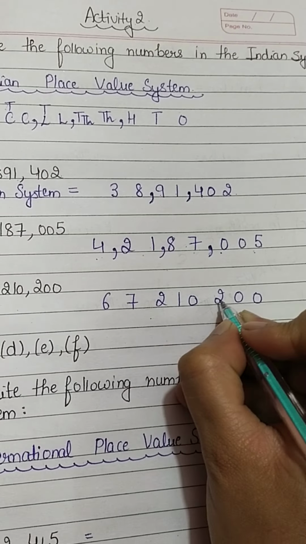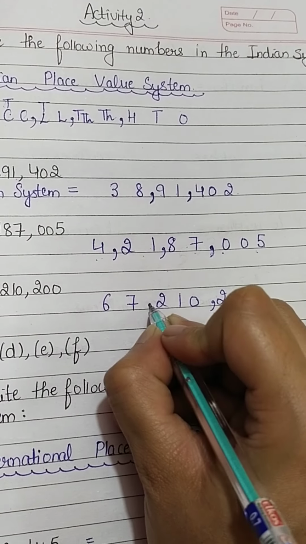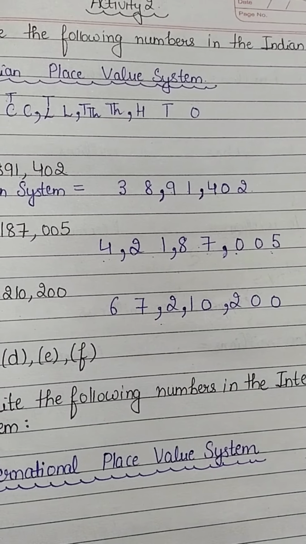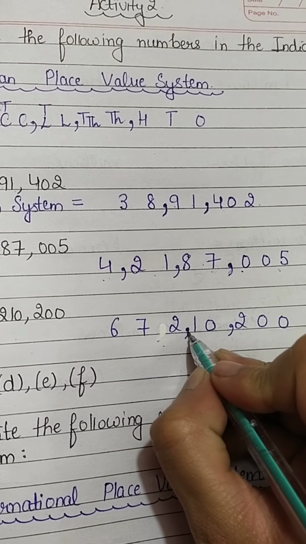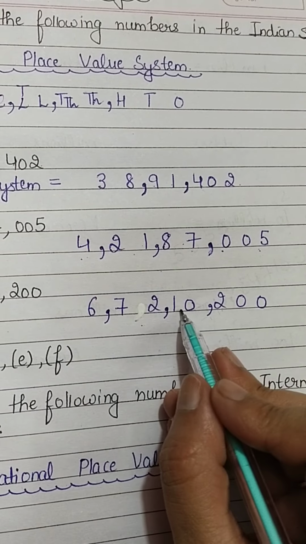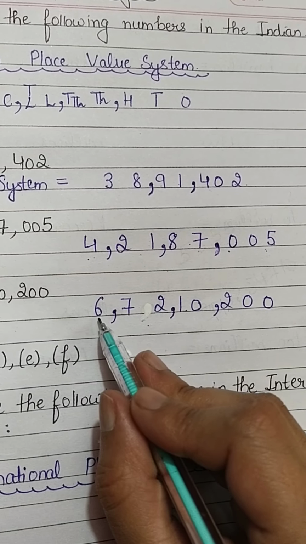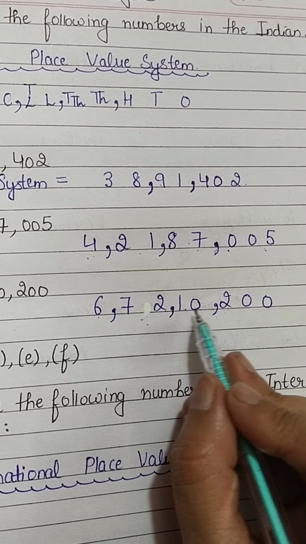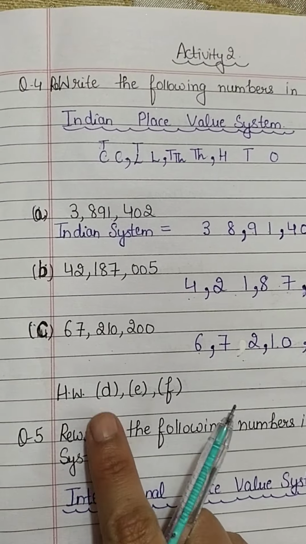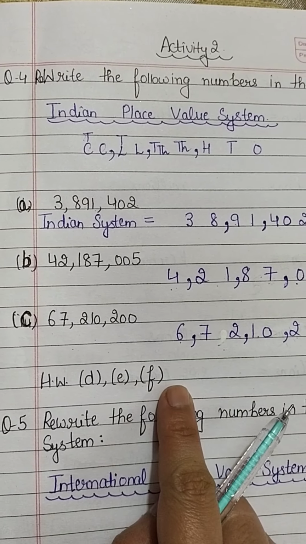Next, C part. Again rewrite the number: 67210,200. Where do we put the comma? Before the 2 and before the 1, then before the 1 and then before the 7. First a gap of 3 digits, then 2 digits each. That is 6 crores 72 lakhs 10,200. Understood? Your D, E and F parts are your homework.